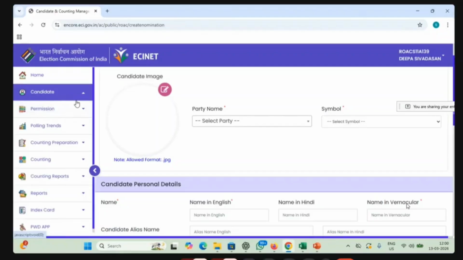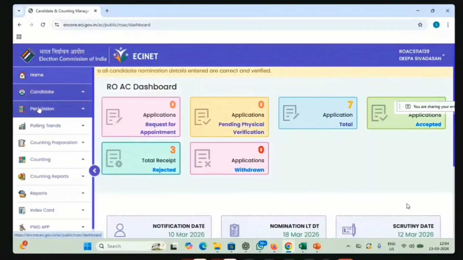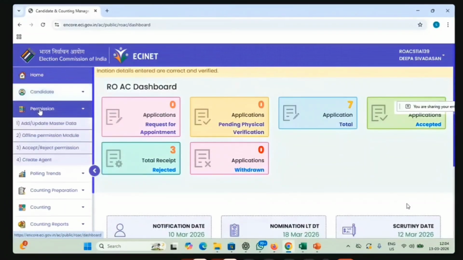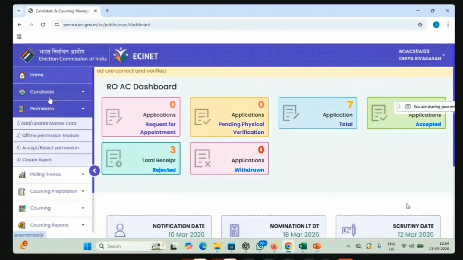Then we will move to permissions. Next is permissions. Here you can see the second one, permission. In permission, we have only 4 options.